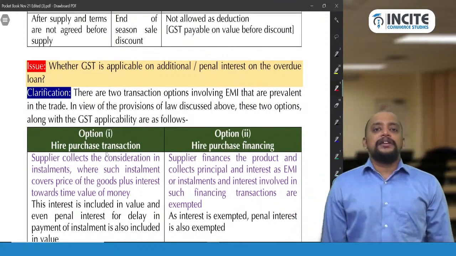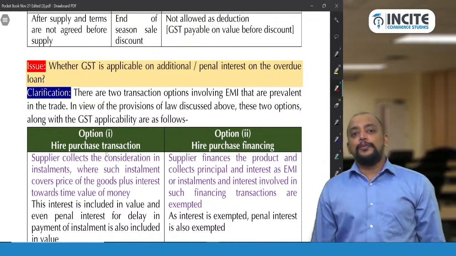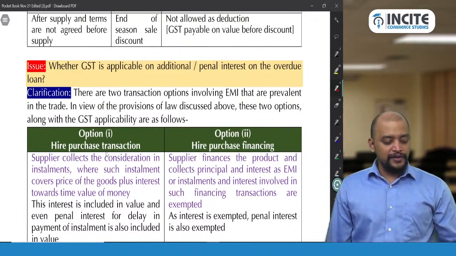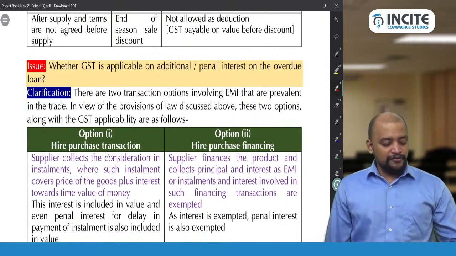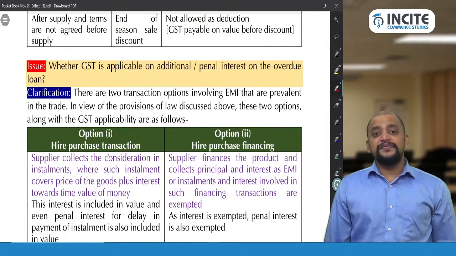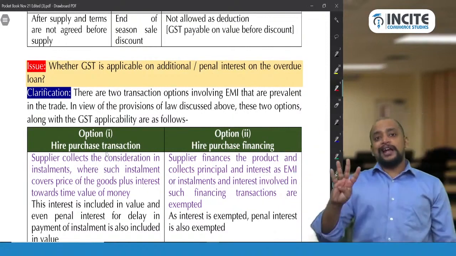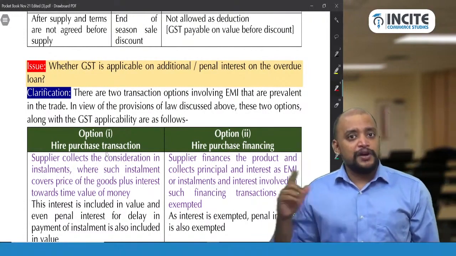Say the car value is 4 lakhs and you are paying 15,000 rupees each for a period of 36 months, that is 5,40,000. Car price is 4 lakhs. So now GST on 4 lakhs is payable at the time of sale of the car. That is the time of supply.